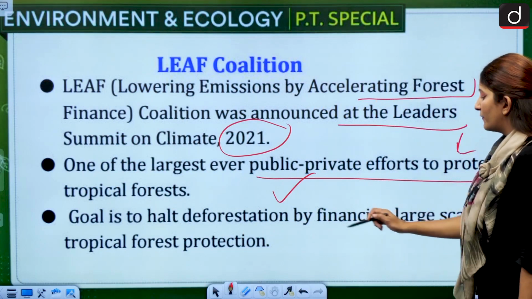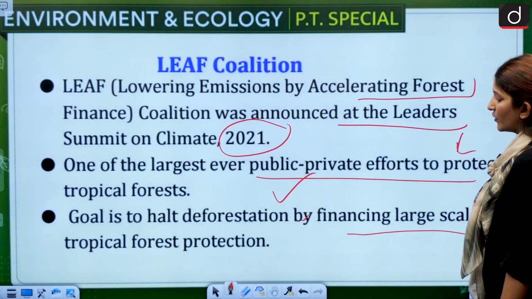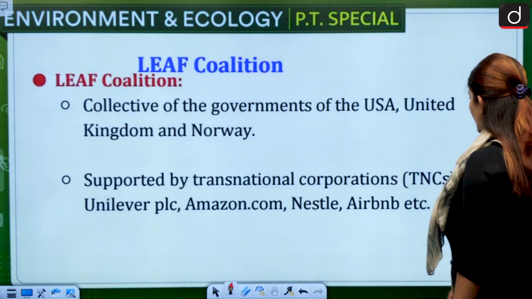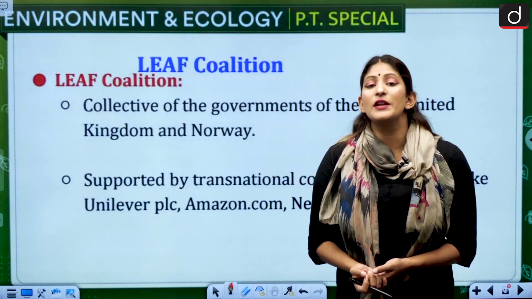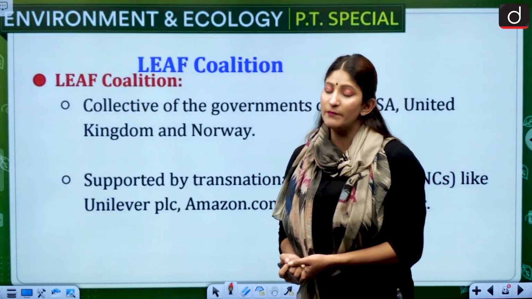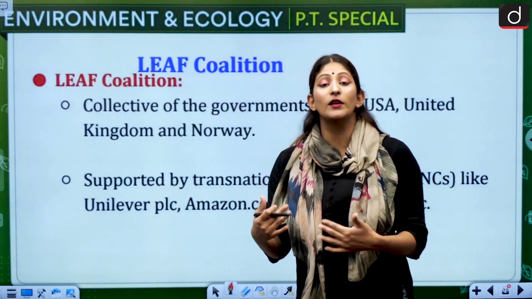The goal is to halt deforestation by financing large-scale tropical forest protection. Deforestation shouldn't be done because forests sequester a lot of carbon. They take care of our greenhouse gas emissions. That is why we need to protect them. We need to keep our earth cooler, not warmer.